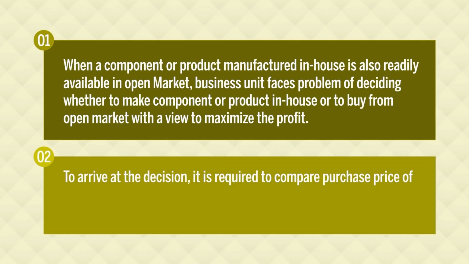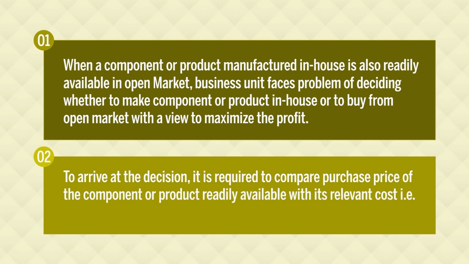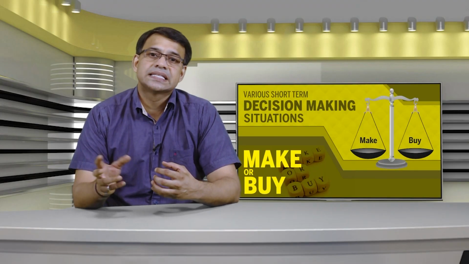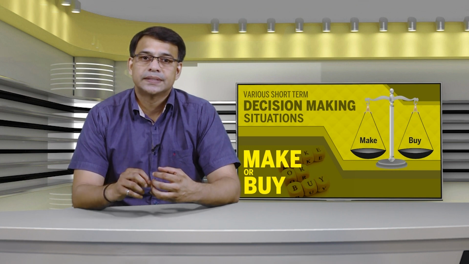To arrive at the decision, it is required to compare the purchase price of the component or product which is readily available with its relevant cost. Relevant cost means what? The cost which is relevant, which is important in decision taking. Here relevant cost is nothing but our variable cost of manufacturing in-house is our relevant cost, and that is compared with the purchase price offered.